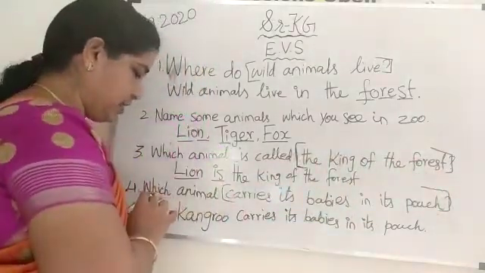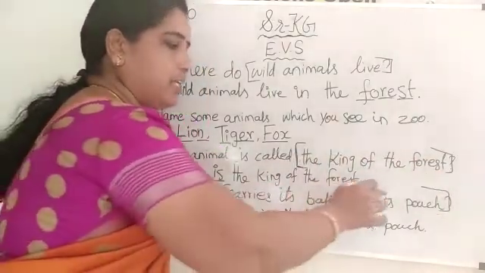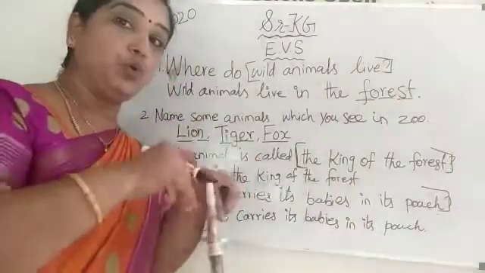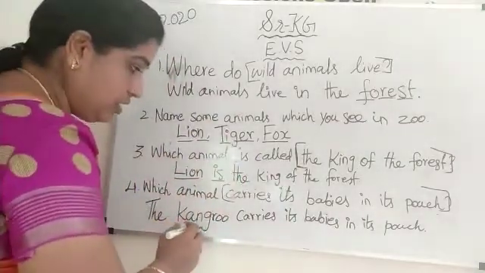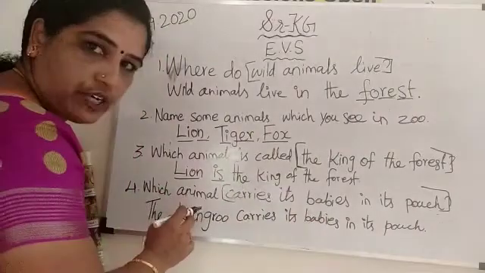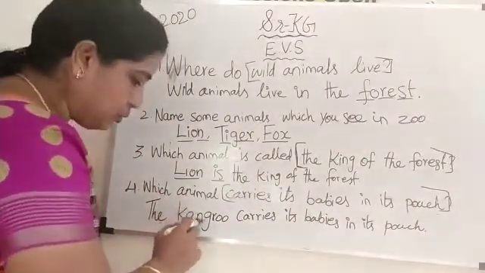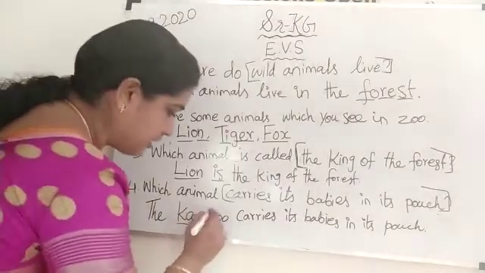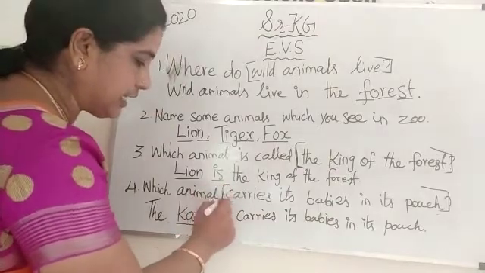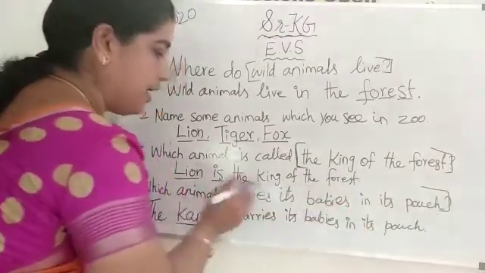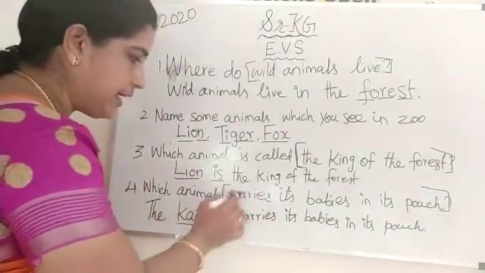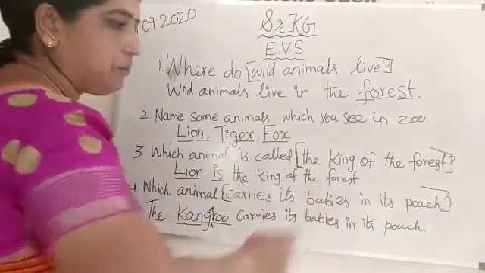Which animal carries its babies in its pouch? Kangaroo. Yes, the kangaroo carries its babies in its pouch. So the kangaroo only you have to write, right? The kangaroo. Kangaroo, the rest is in the question: carries its babies in its pouch. Cut it and copy it below. The kangaroo carries its babies in its pouch.